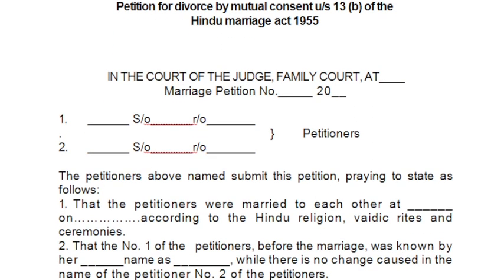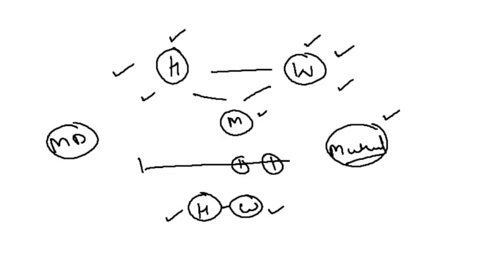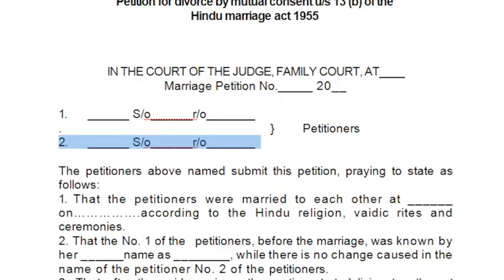So let us take this format. First of all, you have to mention the court of judge, the name family court, because it is a family matter. It can be filed in family court. Then marriage petition number and the year. After that you have to mention the petitioner. Now in the case both husband and wife mutually decided to take divorce, mutual divorce, both are petitioners because both are filing a petition in a family court.